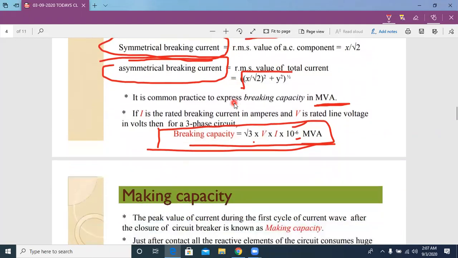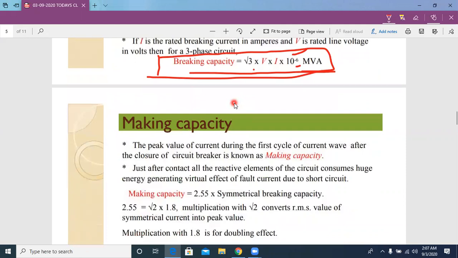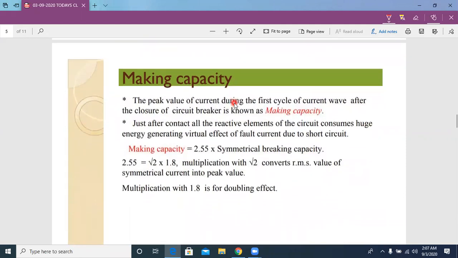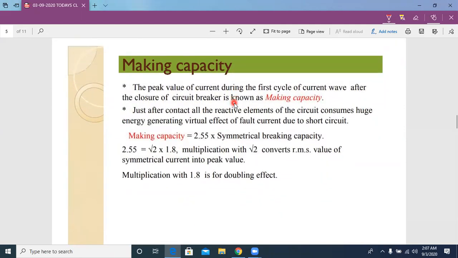Okay. Now we go for one more rating, that one is making capacity. Making capacity is the maximum fault current at which a circuit breaker can successfully close the circuit. So making capacity is again the maximum value of current at which the circuit breaker can close the circuit successfully.